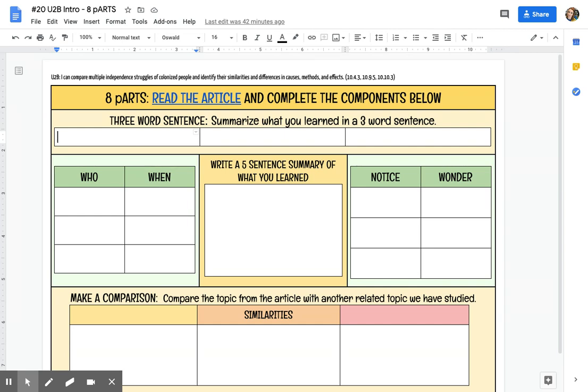And it's not just summarize it in 3 words. It needs to be an actual sentence. But since it's only a 3-word sentence, it's going to be real funky. You want to think of like Frankenstein speaking when you write this sentence.